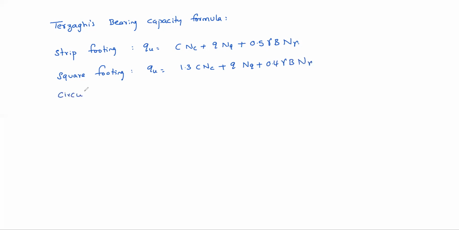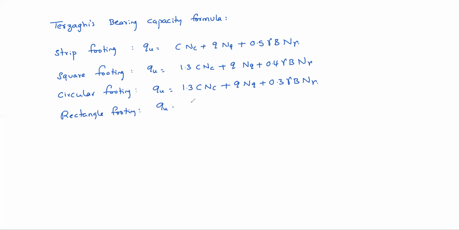And for circular footing, QU equal to 1.3 C NC, this correction factor is 1.3, plus Q NQ plus 0.3 gamma B N gamma. And for rectangle he has not given, but we can make it like this: 1 plus 0.3 into B by L into C NC plus Q NQ plus 0.5 minus 0.1 into B by L into gamma B N gamma. You can use this formula for this one.